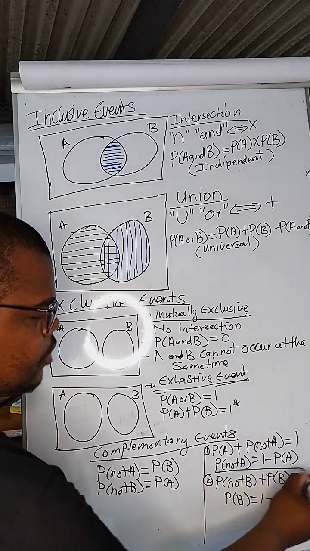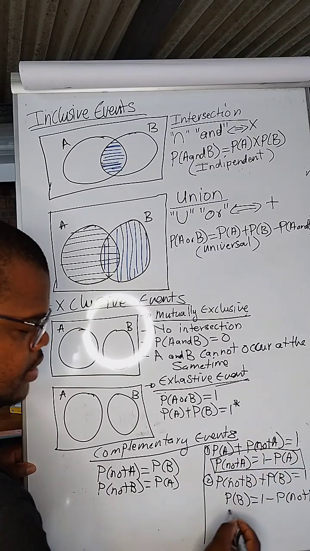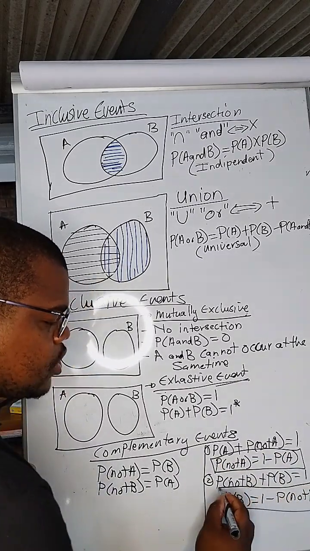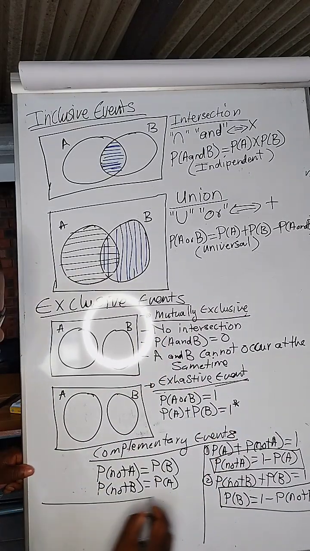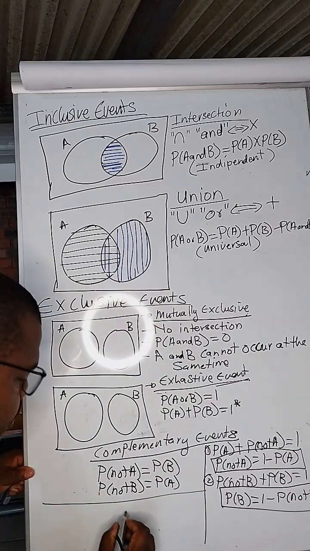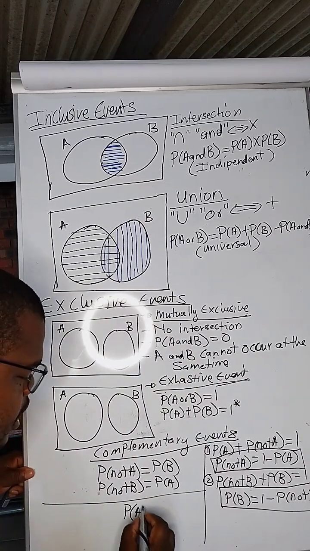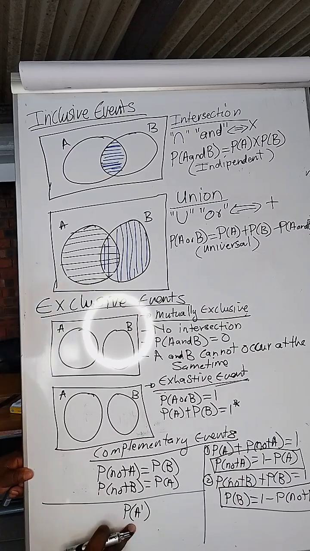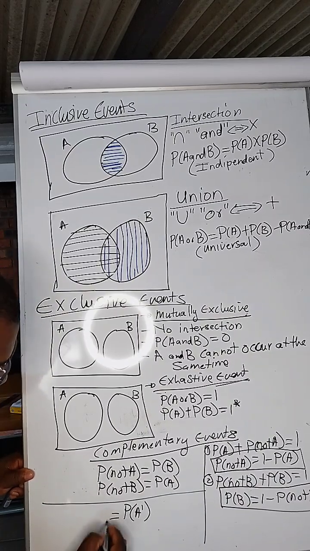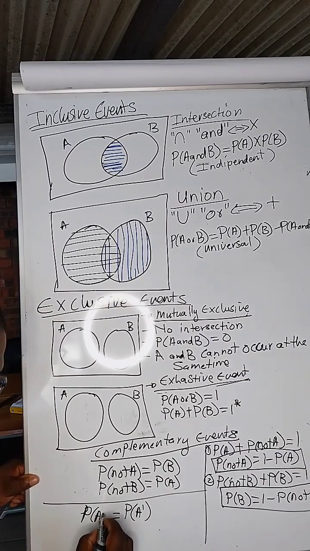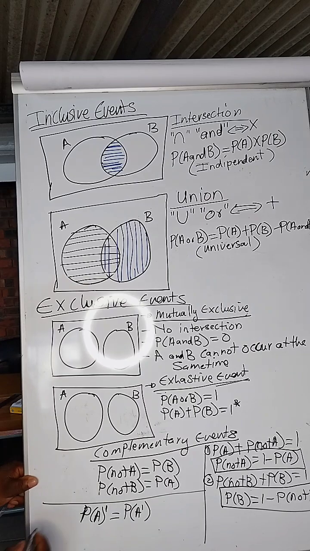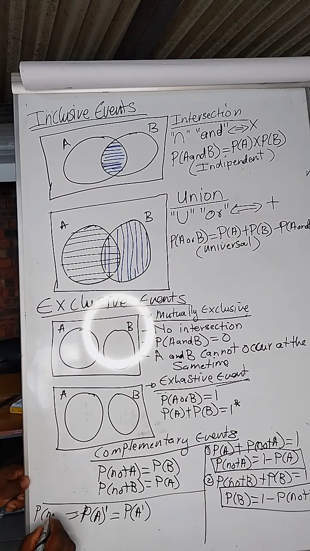So most of the people, they know it from here. They know it from here. But we know that this came from this one. Hence, there are notations they will use for not. When they say the probability of A, then there is a prime, this means not. Then this is equal to the probability of A with a prime outside, which is equal to the probability of not A. Okay?